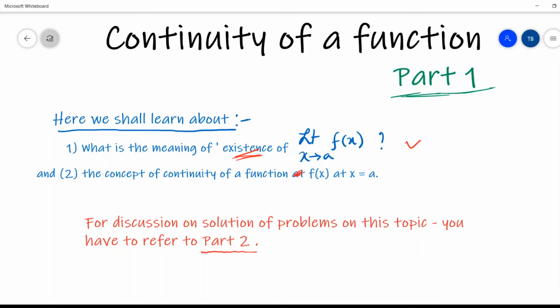Now in this particular part, which is almost 25 minutes, I won't discuss the solution of problems on this topic. I will discuss that in the next part, part 2. Some important problems will be discussed there, then maybe part 3. Before wasting any more time, go through the concept very carefully, and it is ensured that you will be able to understand each and everything of this particular topic.